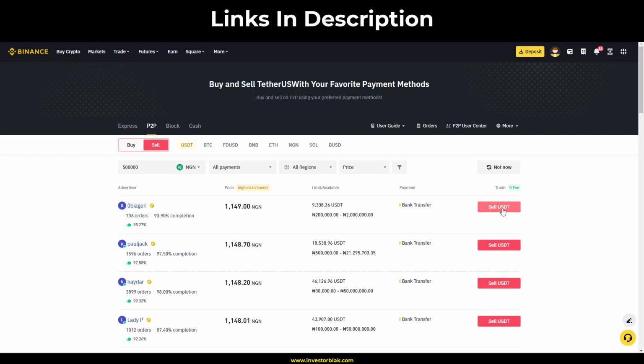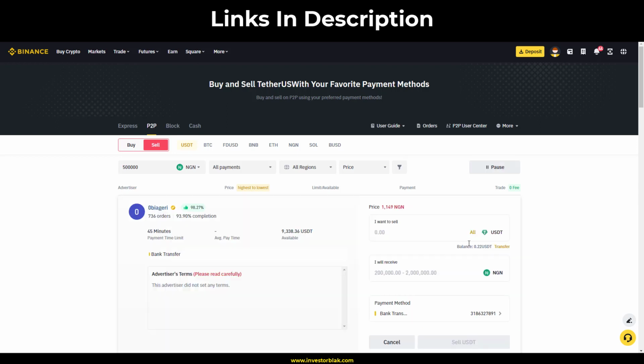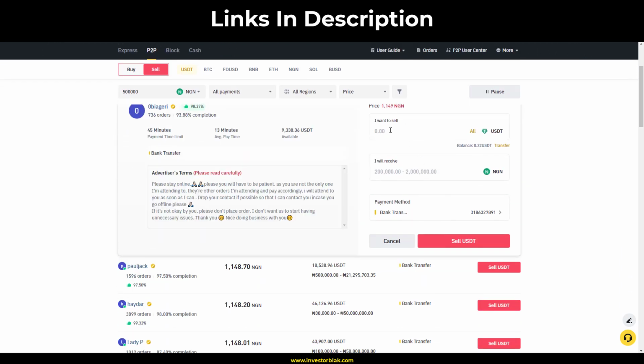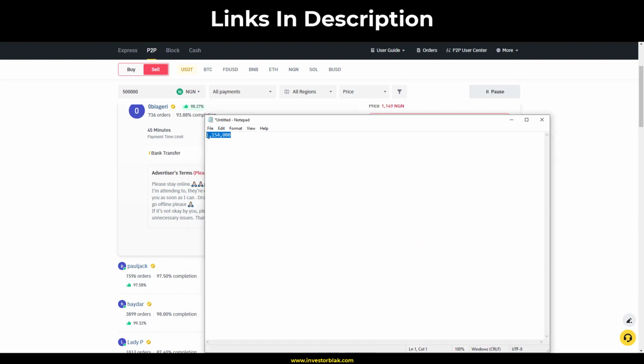And our friend sent us that $1,000 plus. So this guy has up to 2 million Naira. So I'm going to paste in the USDT here. $1,000 plus 2.48 on top. And this is the amount you're going to be receiving, 1.1 million. So I'm going to copy this 1.1 million and see if we are going to make profit. So I'm going to go back to my notepad and paste this here. Put a dash in between, Ctrl V to paste. Then I'm going to see if it's profitable or not.